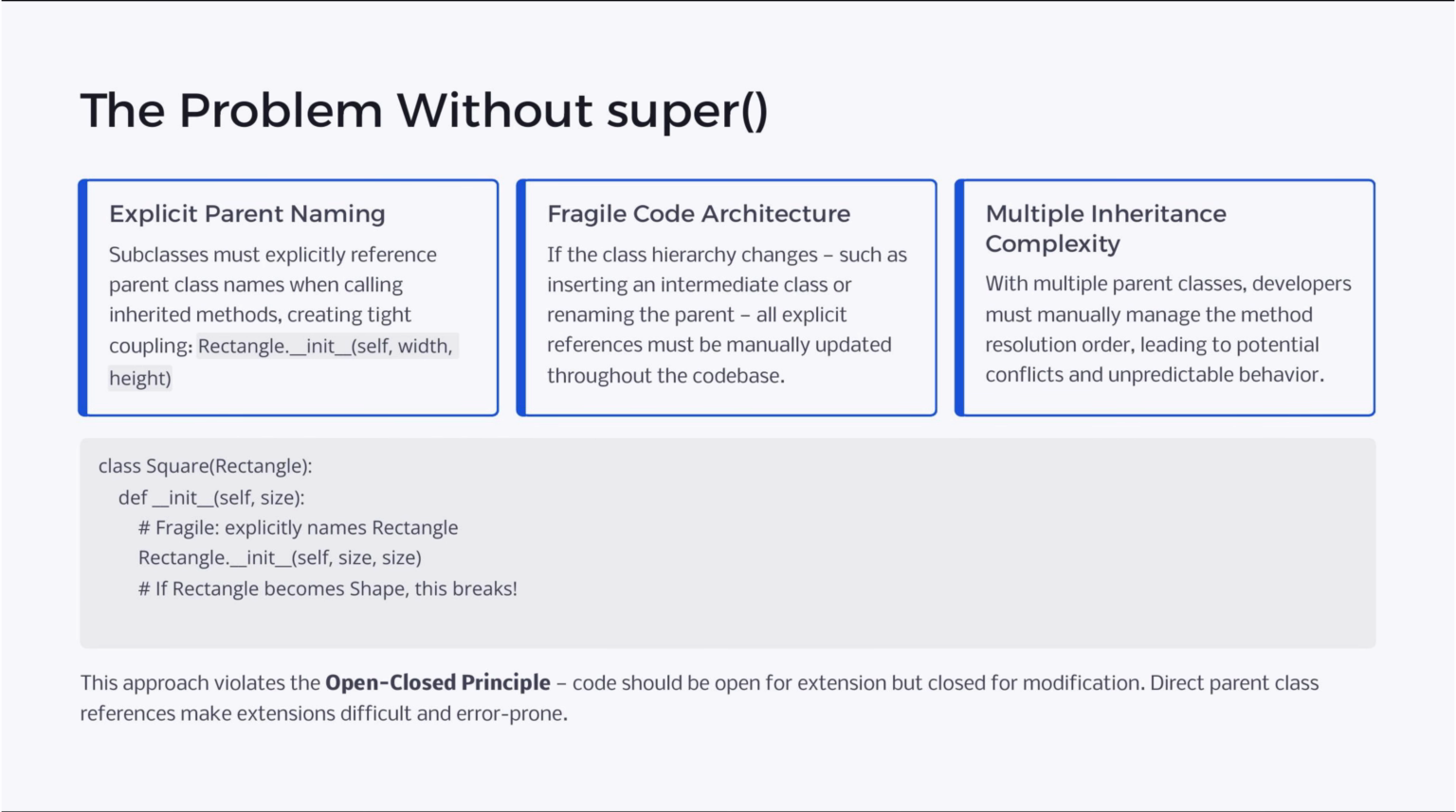In multiple inheritance, managing method resolution order becomes complex, risking conflicts. For instance, if Rectangle changes to Shape, Square's initialization breaks, complicating extensions.